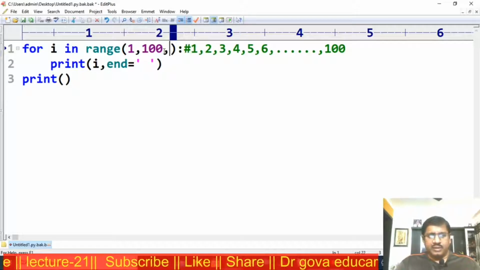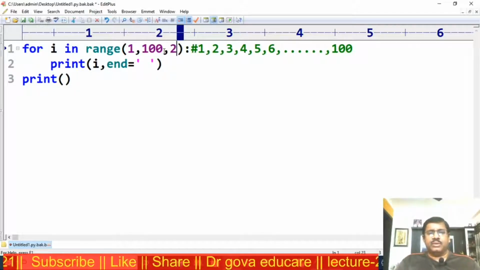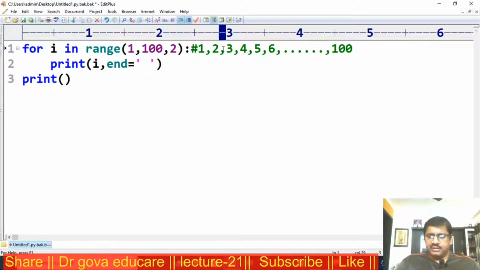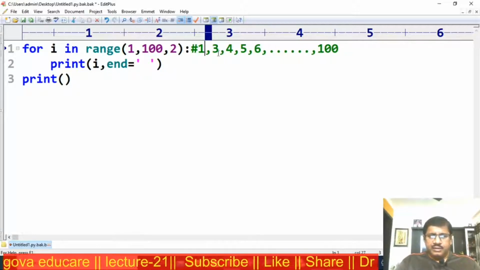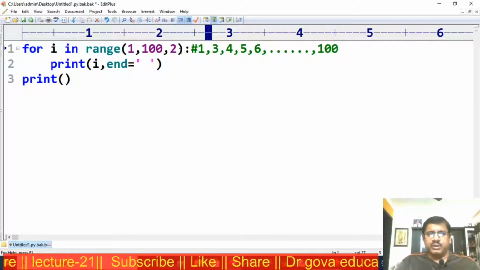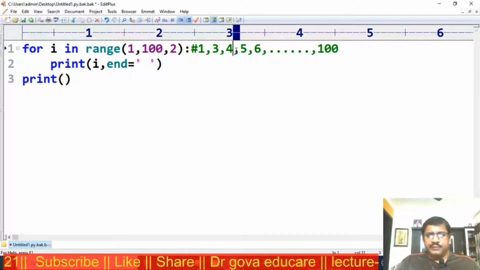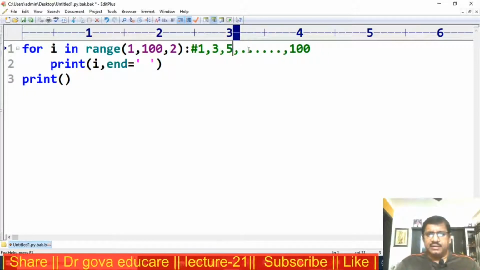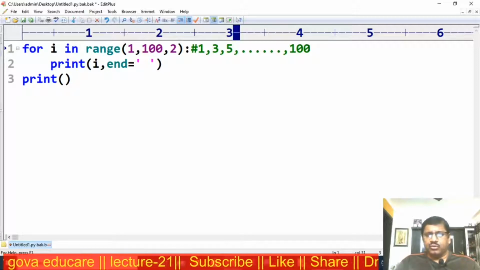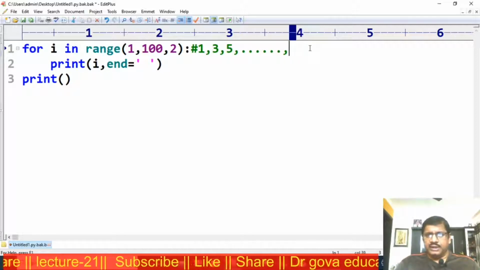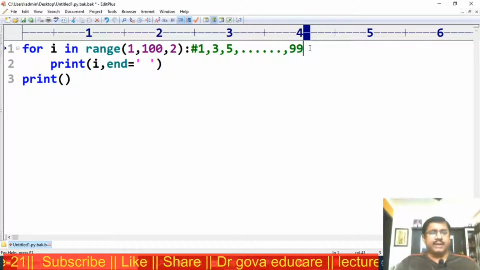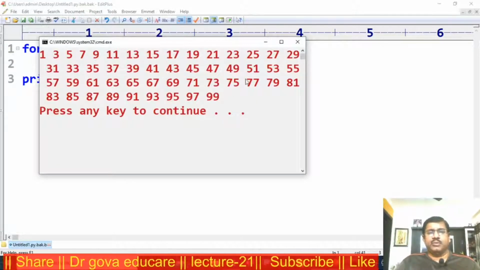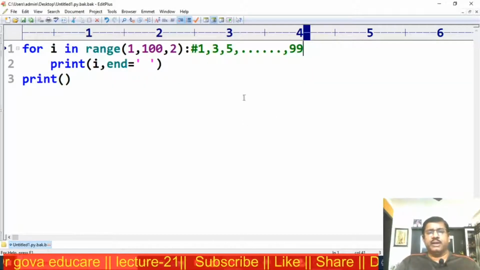Starting value 1, each time 2 is incremented, that is, start value 1 and step value 2. So 1, 3, next 5, next 7 and so on up to 99. Observe here: 1, 3, 5, 7, 9 up to 99. All the odd numbers will be displayed.